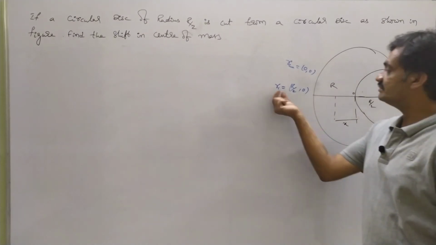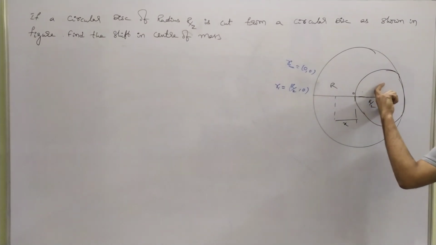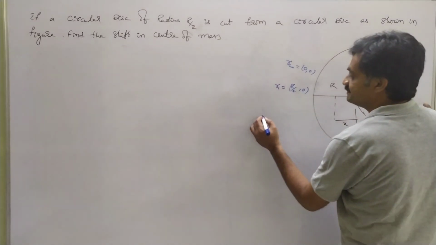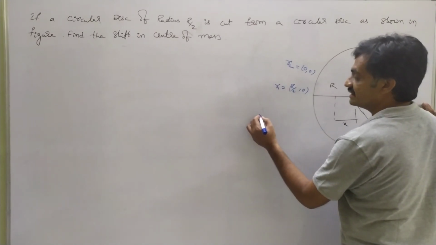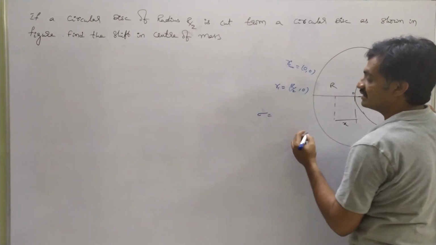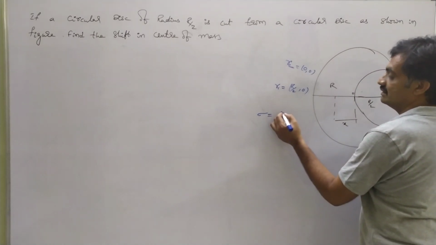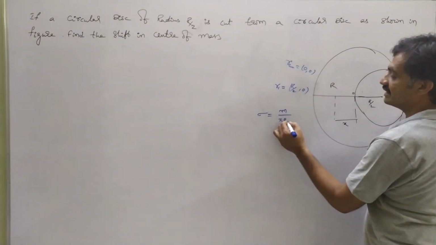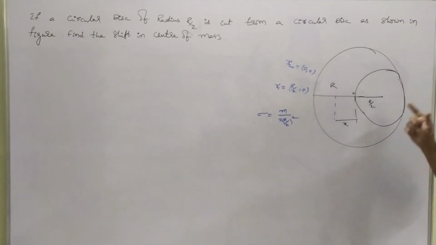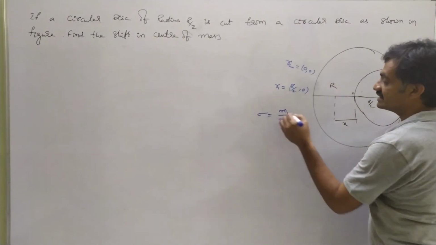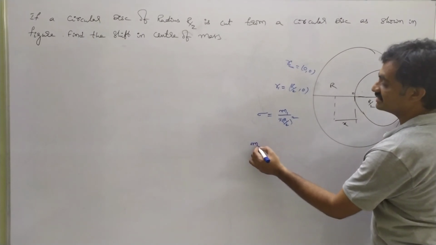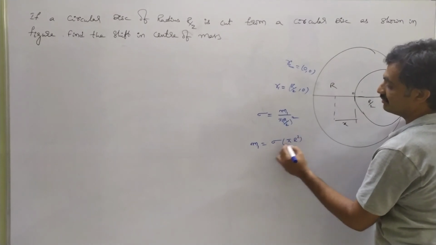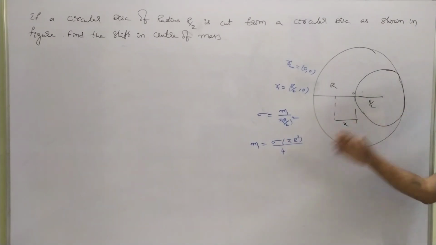Now we have represented the position of the center of mass for this part. Now we have to represent the mass. In order to represent this, we consider surface density, areal density. Then areal density is given as sigma equals, let us consider the mass of this part as small m by pi (r by 2) square. From this equation, let us consider it as m1. Then m1 equals sigma into pi r square by 4.